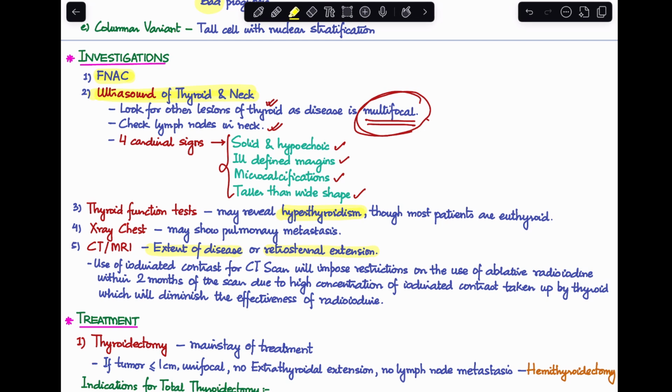Now, if your treatment plan involves total thyroidectomy followed by post-operative radioiodine ablation, then you have to be aware that you cannot use it immediately. Within 2 months of the scan, you cannot use radioiodine ablation because of the high concentration of iodinated contrast taken up by the thyroid. This will diminish the effectiveness of the radioiodine. So you'll have to wait for 2 months to be able to do that. So these are the investigations for papillary thyroid carcinoma.